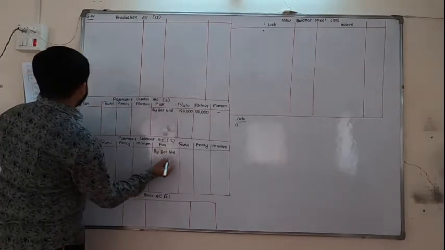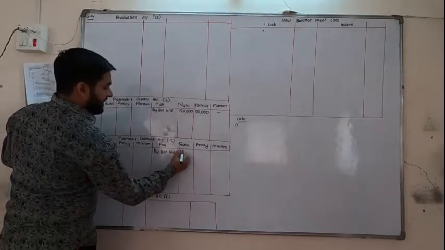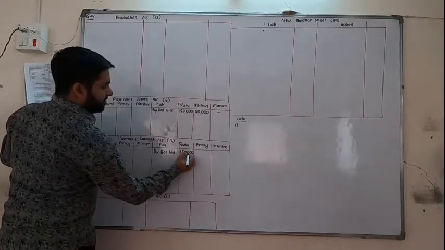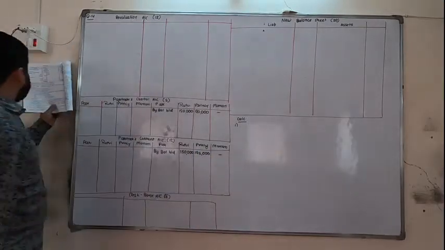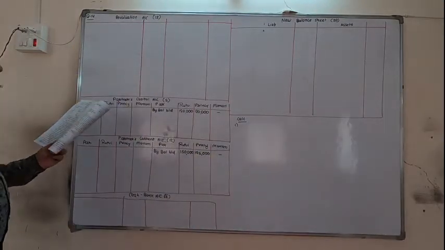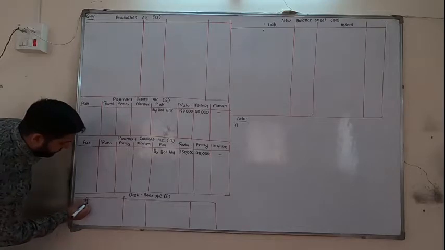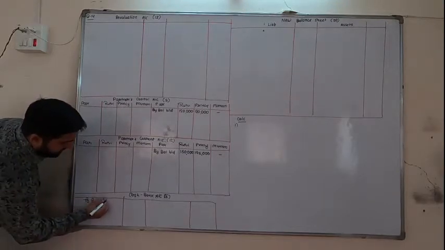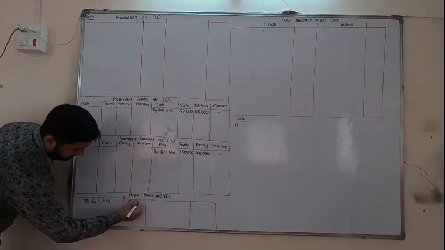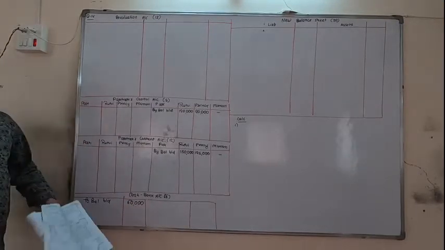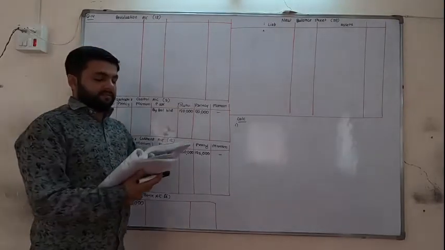So on credit side, 1,50,000, 1,95,000 dash. Okay. Now for bank, 60,000. To balance brought down 60,000.